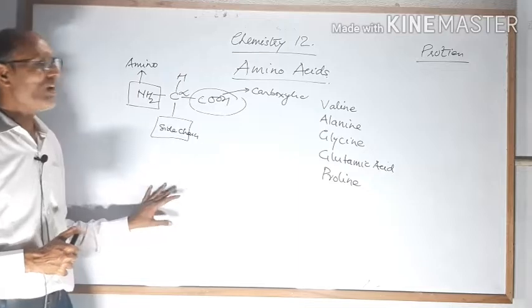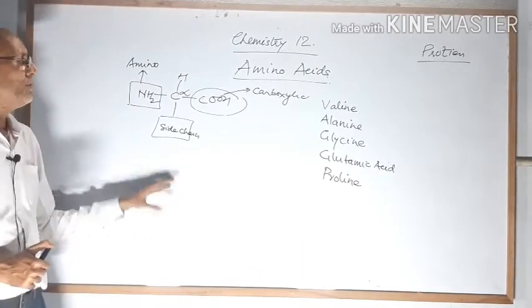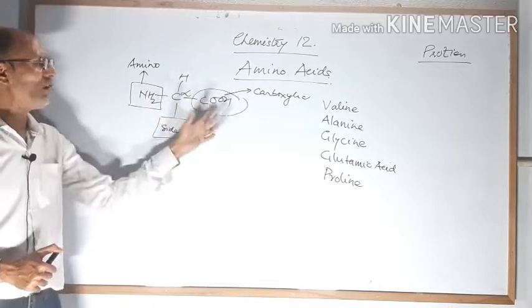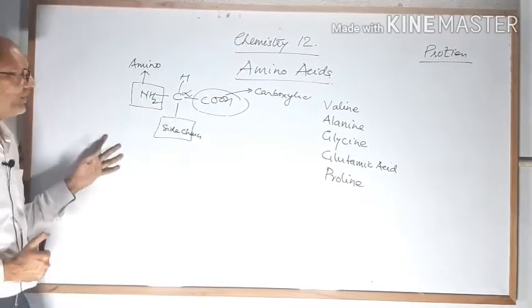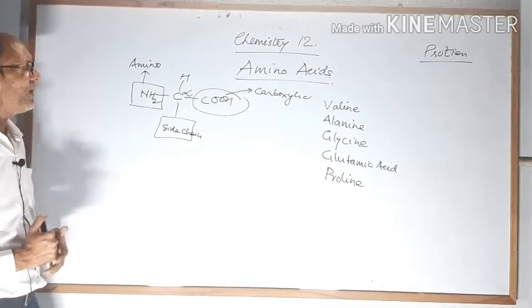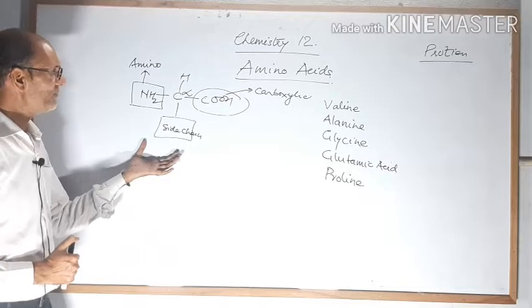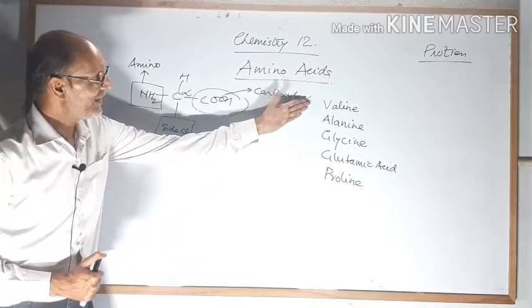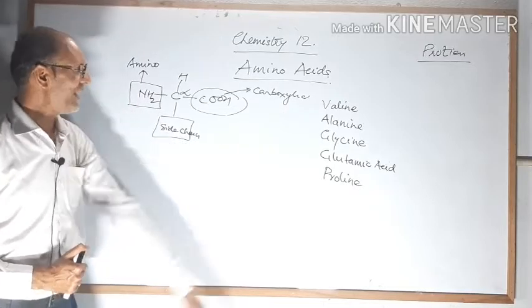What is the meaning of alpha amino acid? See here, if the amino group and carboxylic group both are attached at the alpha carbon, they will be called alpha amino acid. How will the name change? Next you are seeing valine, alanine, glycine, glutamic acid, proline.